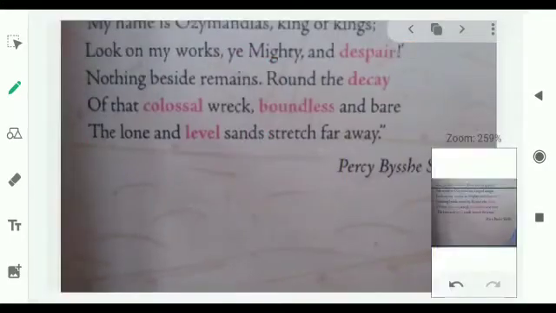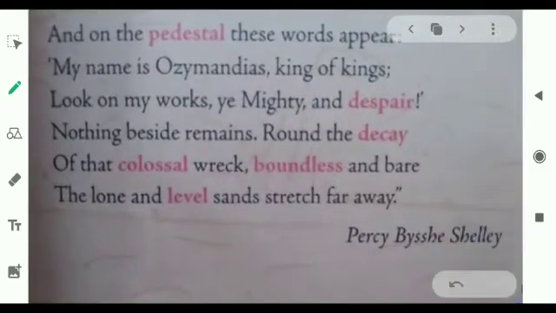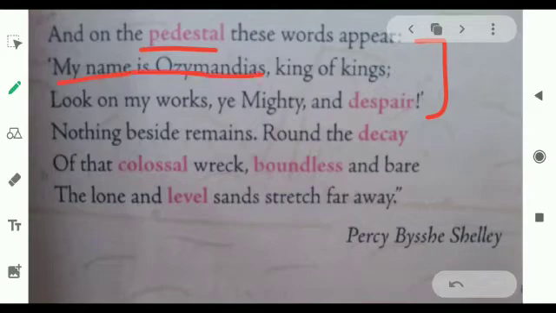That is regarding the second half, last 6 lines of the poem. Let's cover the first 3 lines first, from here to here. And on the pedestal, these words appear. My name is Ozymandias, King of Kings. Look on my work, ye mighty and despair. Now, what are these 3 lines trying to tell us? At the base of the statue, means the pedestal, the words were written. What were the words written? My name is Ozymandias, King of Kings. Look upon my works, ye mighty and despair.